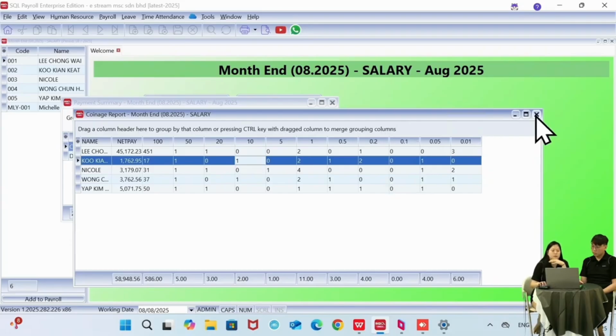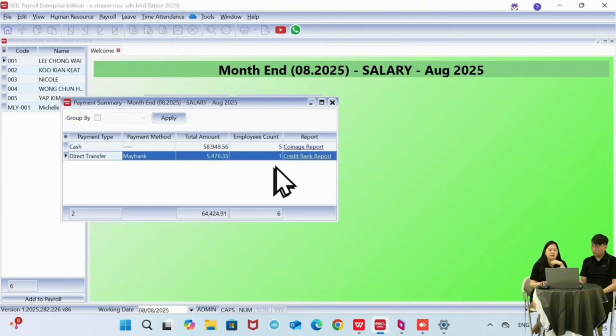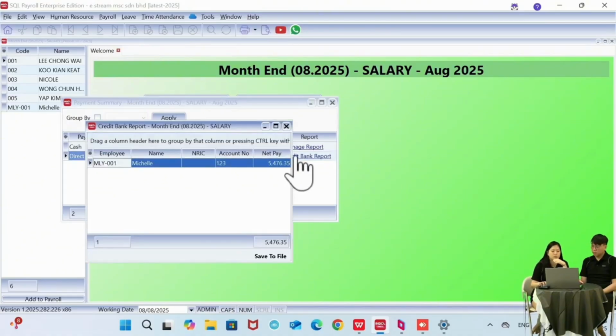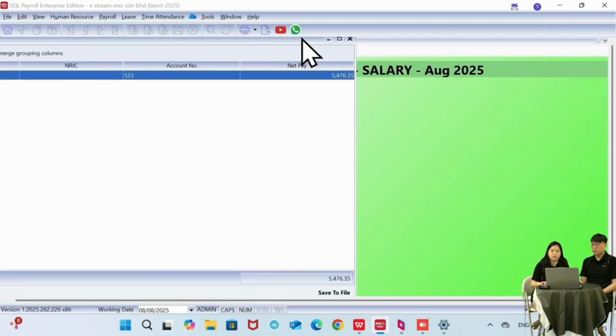Okay, this one is for the cash payment. If, let's say, you are using the direct transfer payment, then we have the credit bank reports over here. So I can click on this one, and then we will open up here. Okay, and then if you take a look at the bottom, we have the save to file. I'm not sure if you can see or not. Okay, we have the save to file buttons over here.